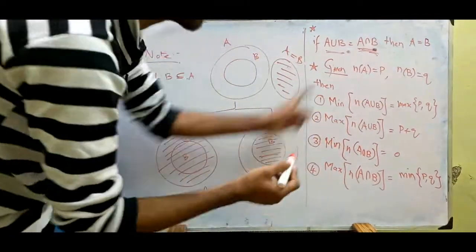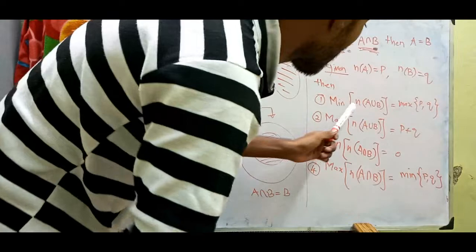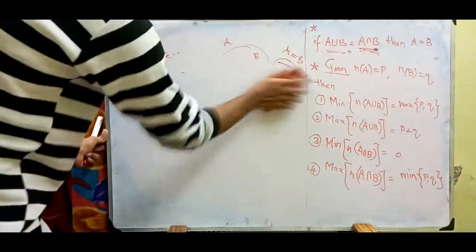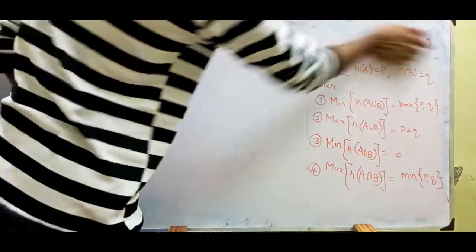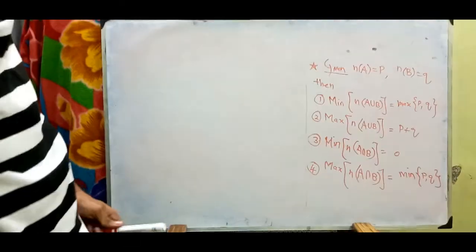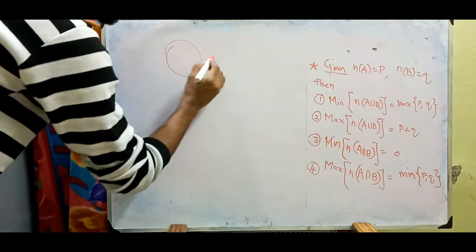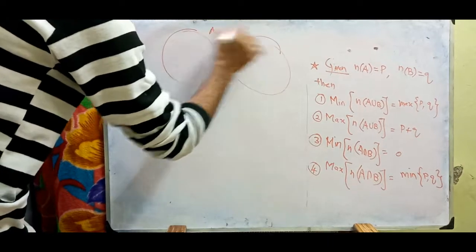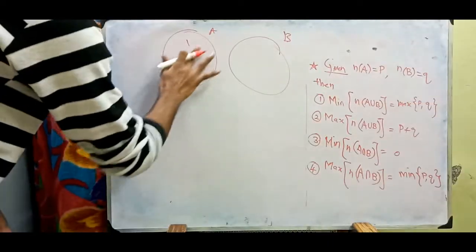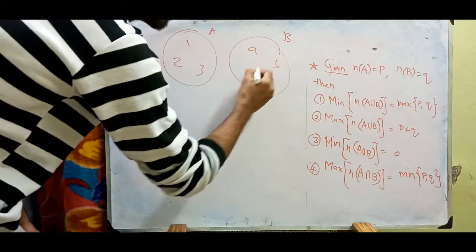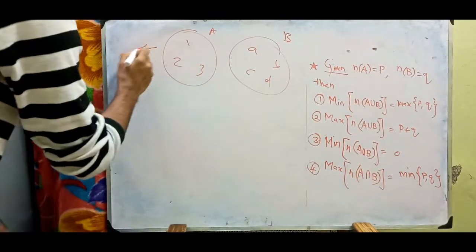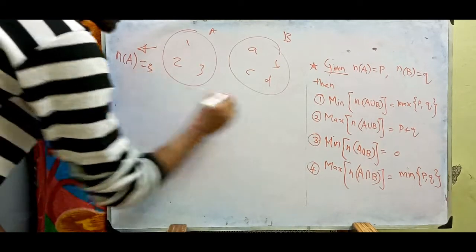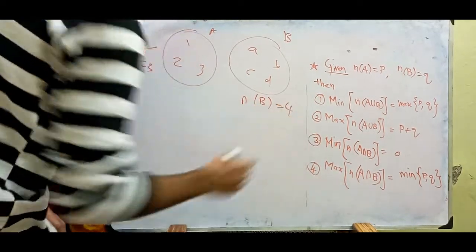This is one of the most important results. Let us see it with examples. Let us take two sets, the first set A and the second set B. I call them 1, 2, 3 and a, b, c, d. So the number of elements in A is 3, and the number of elements in B is 4.